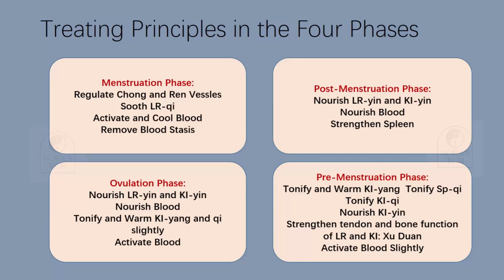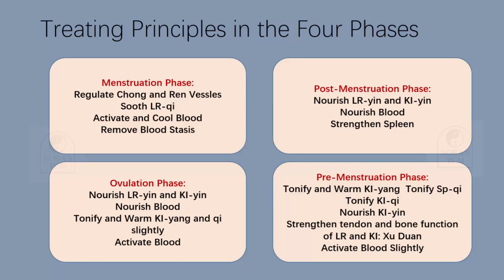We have to follow the phase. So these are the features of the phase. Next, post-menstruation phase. We have to nourish liver yin and kidney yin, nourish blood, strengthen spleen. So this is what promotes the growth of the follicle, by tonifying and nourishing liver and kidney. And we know liver dominates the blood and kidney dominates the essence. Essence-blood mutual transforming theory. You have the same origin theory. So we have to nourish liver and kidney to help the quick growth of the blood and essence to form the healthy follicle, right? And also have to strengthen spleen.